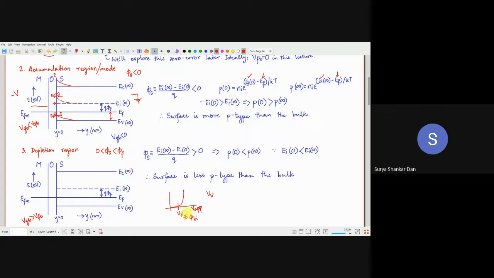This is equal to what? 5Vi plus 5 metal semiconductor at the anode plus 5 metal semiconductor on the cathode.